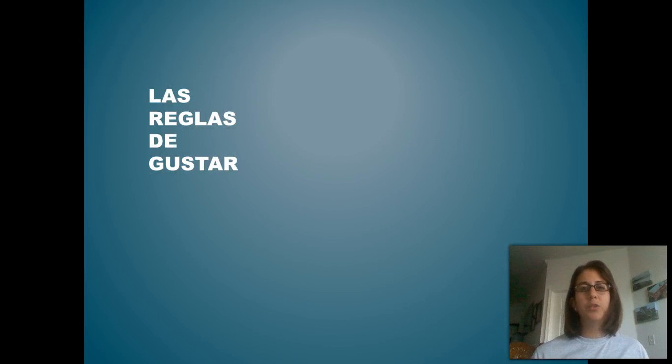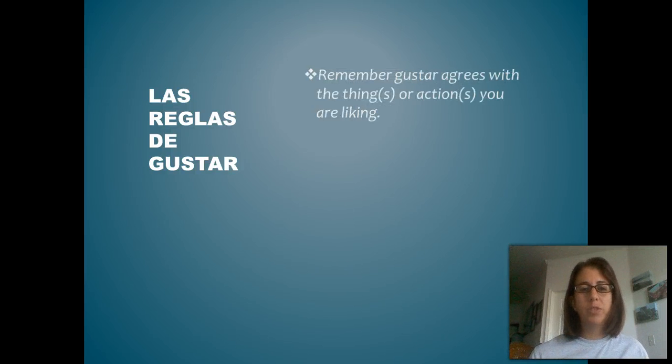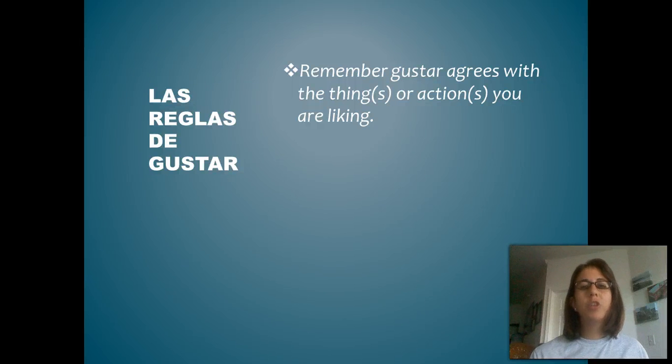This first idea is really important. It's kind of the foundation of the formation of our verbs like gustar. So remember, gustar agrees with the things or actions you are liking. Think about that for just a second. It agrees with the things or actions you are liking. That means it does not agree with who is doing the liking, like our regular verb conjugations. So the form of gustar is based on the things or actions you are liking. The conjugation is not based on who is doing the liking.